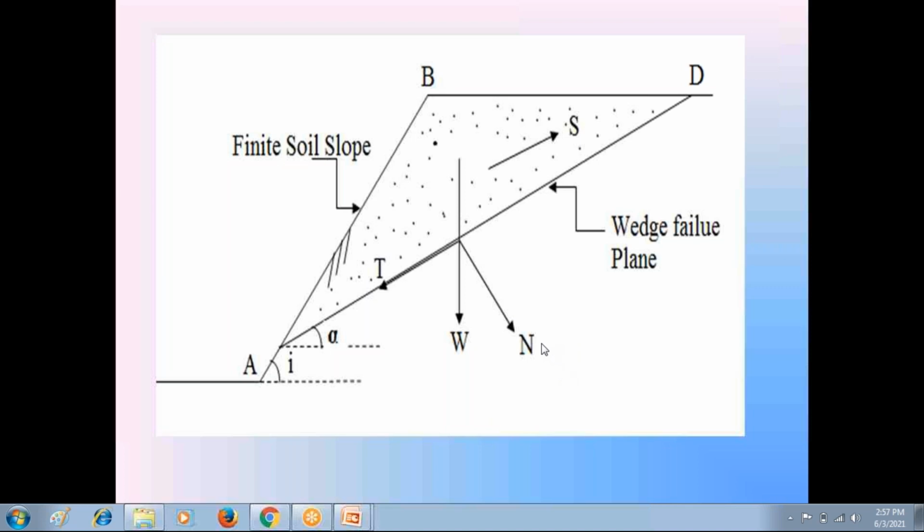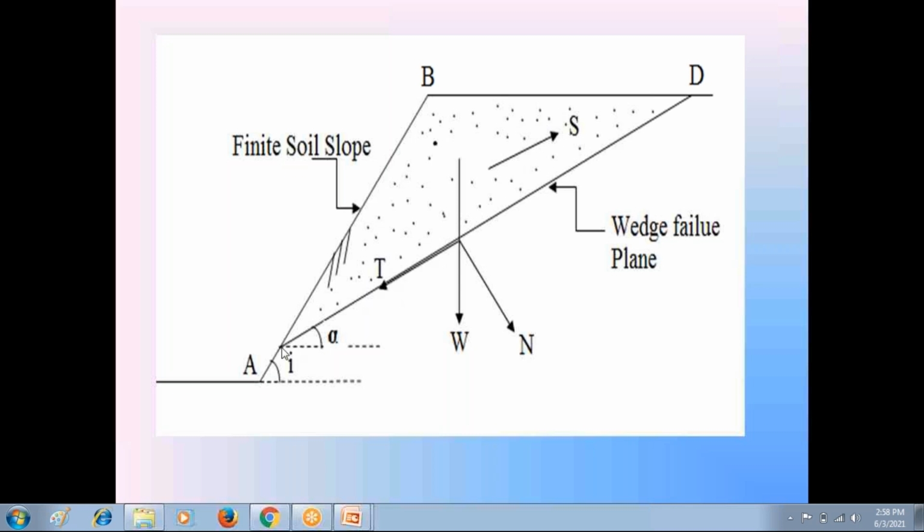Phi is the angle of internal friction, that is also determined in the borrow area by conducting the standard penetration test, SPT. So by conducting the standard penetration test, you can find out the angle of shearing resistance phi of the soil. So in the determination of this shear strength force S, S is equal to C, the cohesion, that is calculated, plus N, normal force, that is known, into tan phi. So you know the magnitude of shear strength force S.